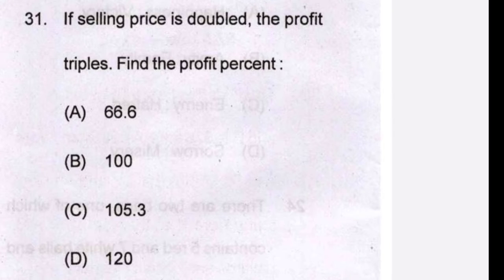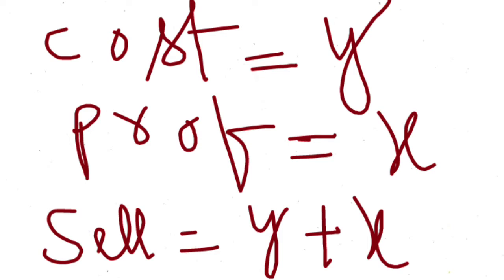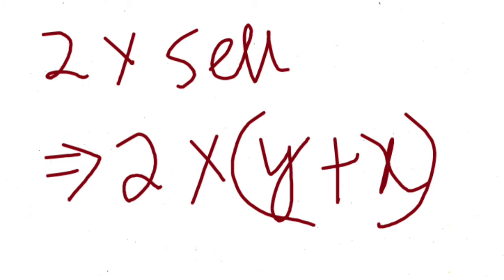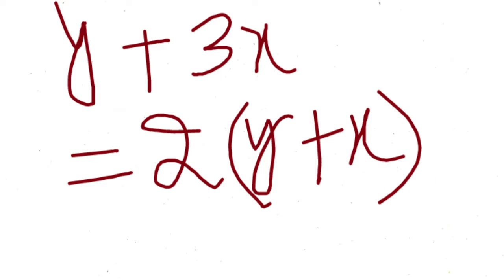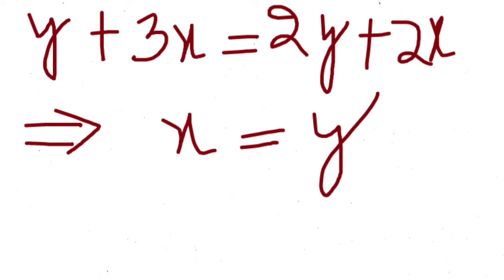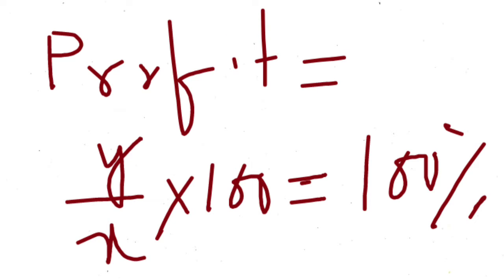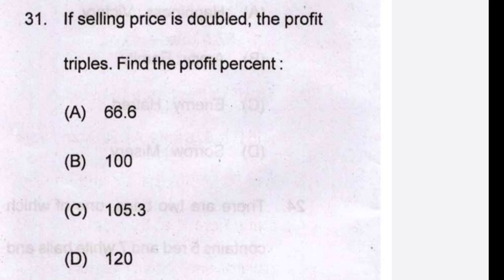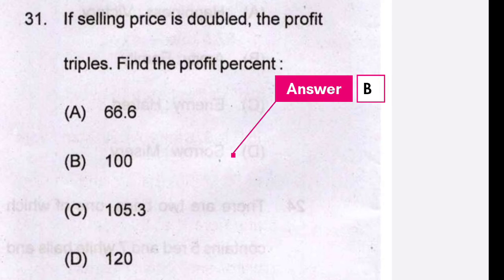Now question number 31. If the selling price is doubled, the profit triples. Find the profit percentage. Let the cost be y and the profit x, so the selling price becomes y plus x. If we double the selling price, we multiply 2 into y plus x. By doubling the selling price, the profit becomes triple, so the selling price is y plus 3x, which is 2y plus 2x. Solving, x is equal to y. So the profit is equal to the cost of the object, so the profit is 100%. The answer is B, 100.